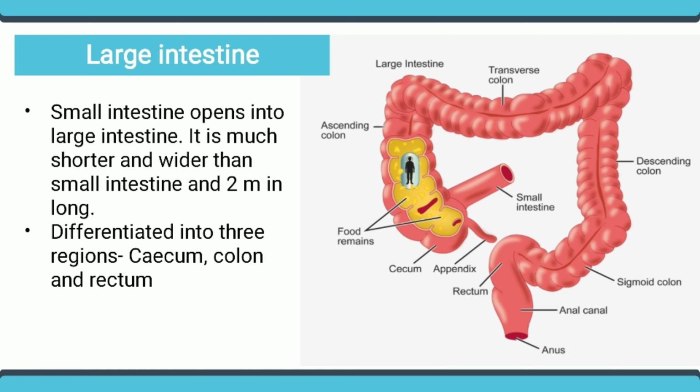The colon is the longest part of the large intestine, which is differentiated into the ascending colon, transverse colon, and descending colon. The descending colon continues into the rectum. The rectum stores the fecal matter temporarily and opens through the anus. The anus is guarded by voluntary sphincter muscles. This is about the structure of the alimentary canal.